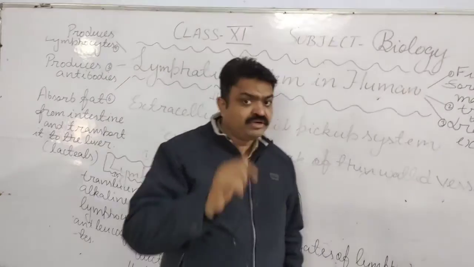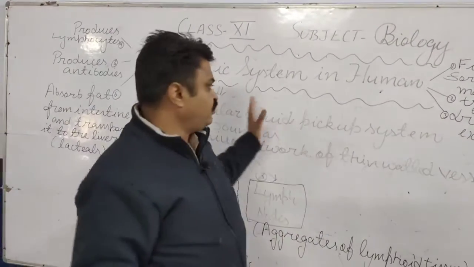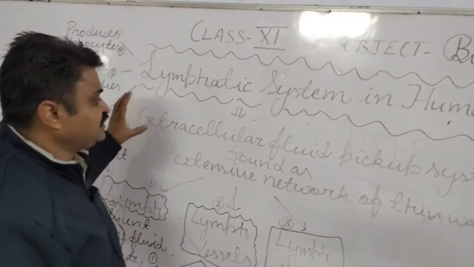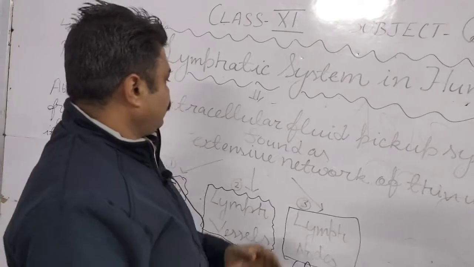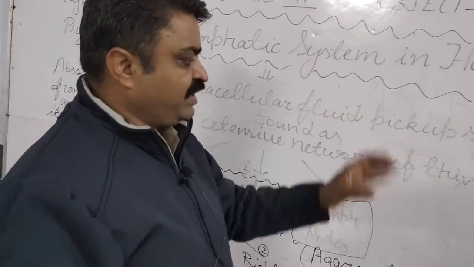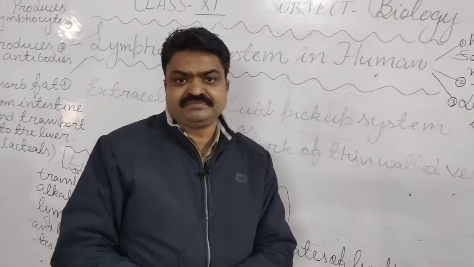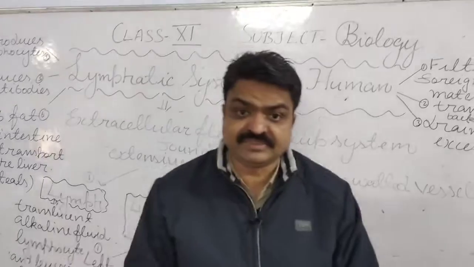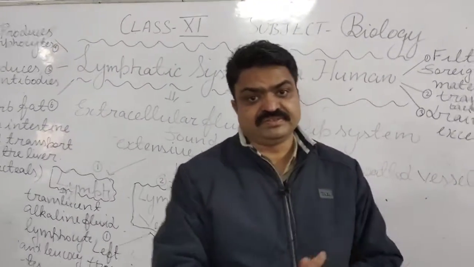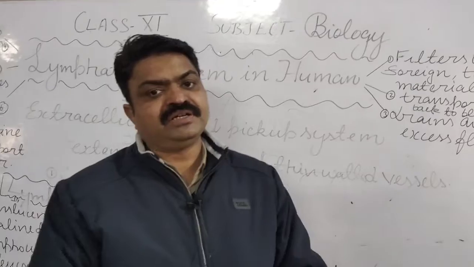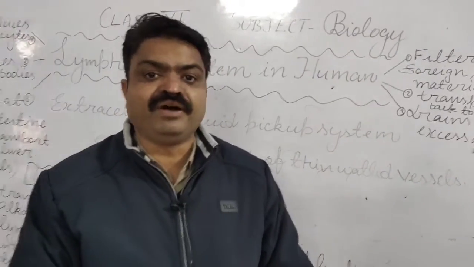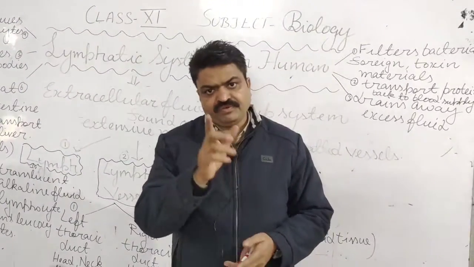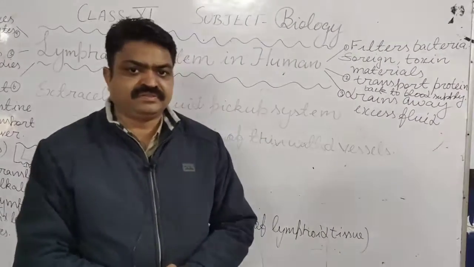First, try to understand the definition of the lymphatic circulatory system. It is the circulatory system that carries the extracellular fluid and is found in an extensive network of thin-walled vessels. Its vessels are similar to veins and have a similar structure, meaning they are thin-walled vessels found in the form of lymphatic vessels.